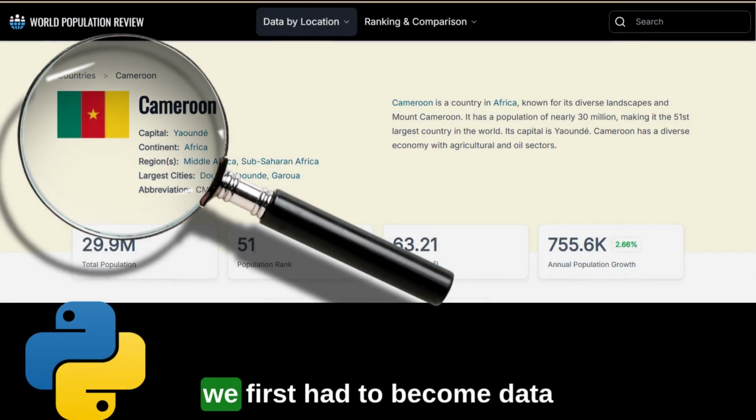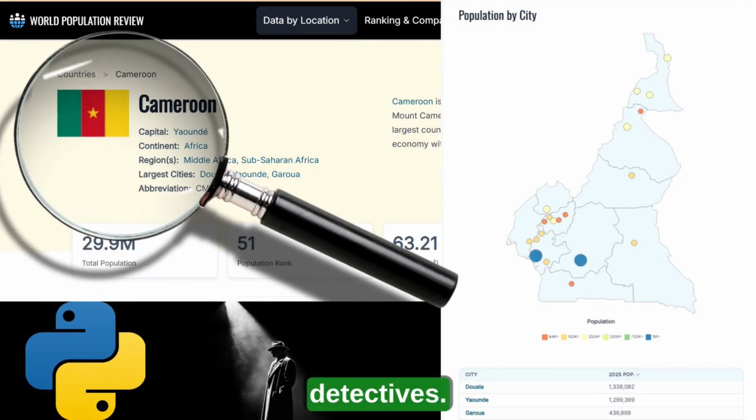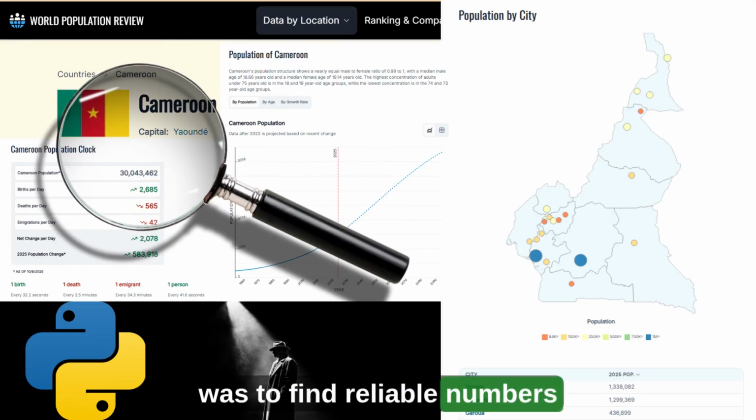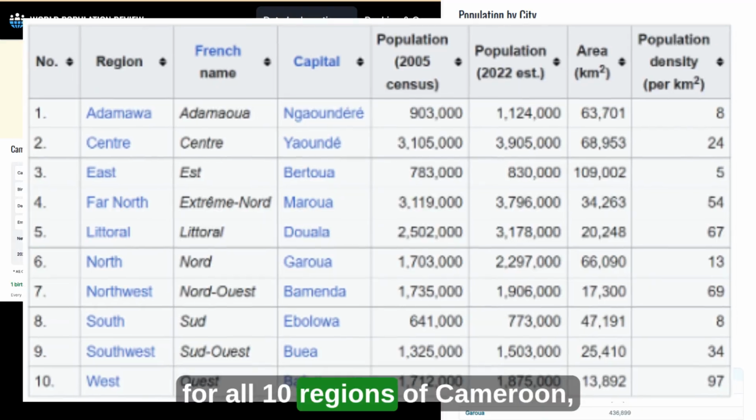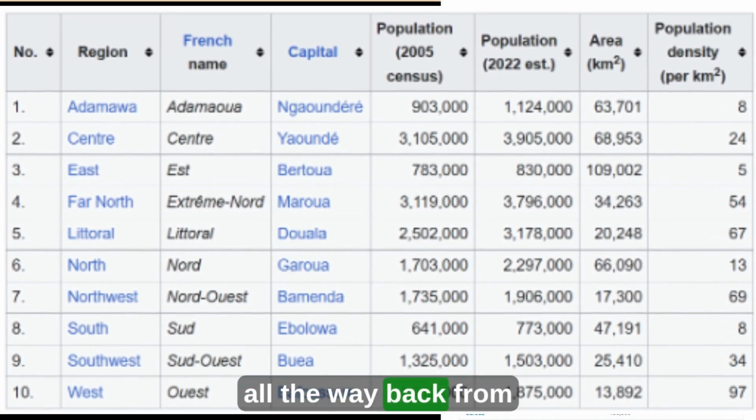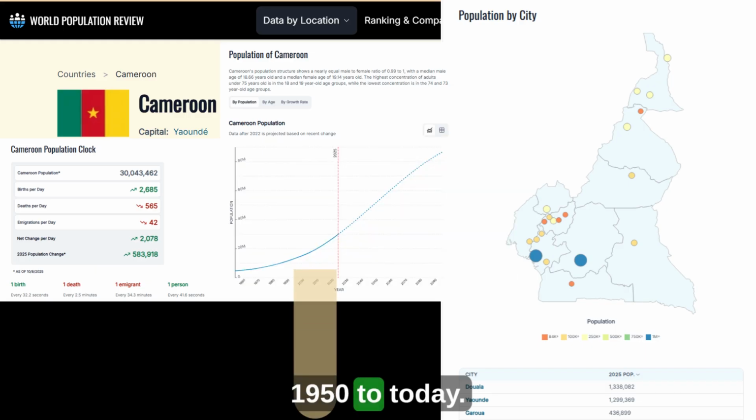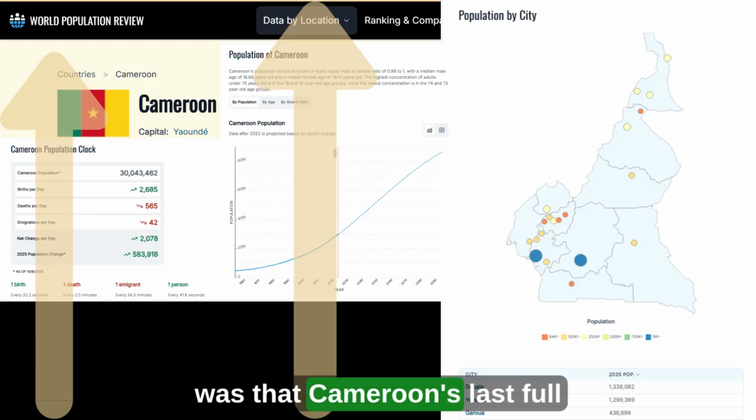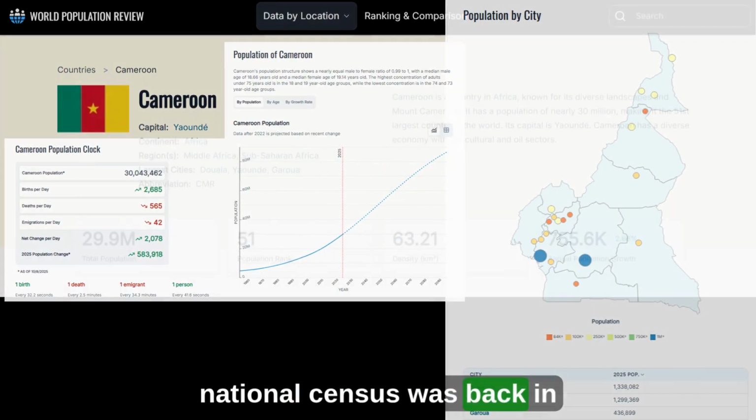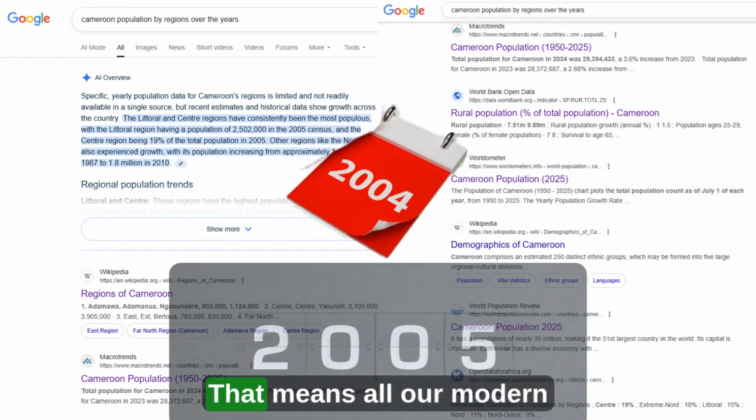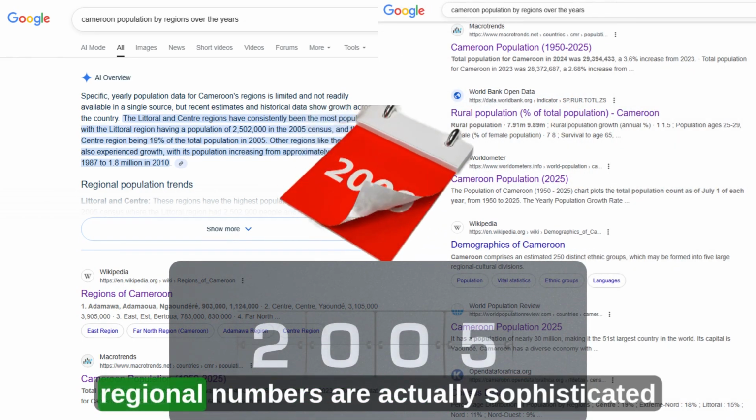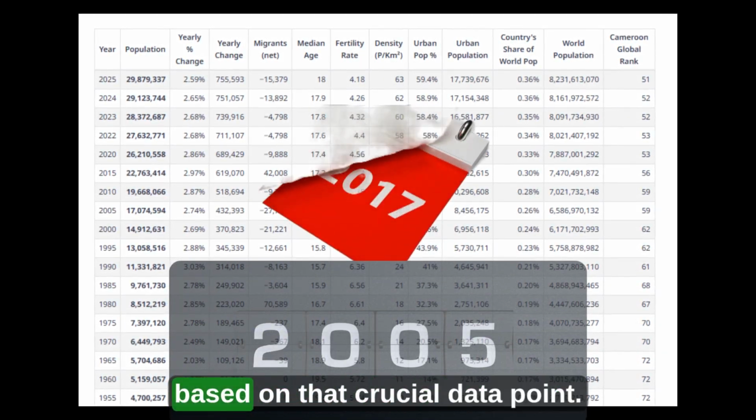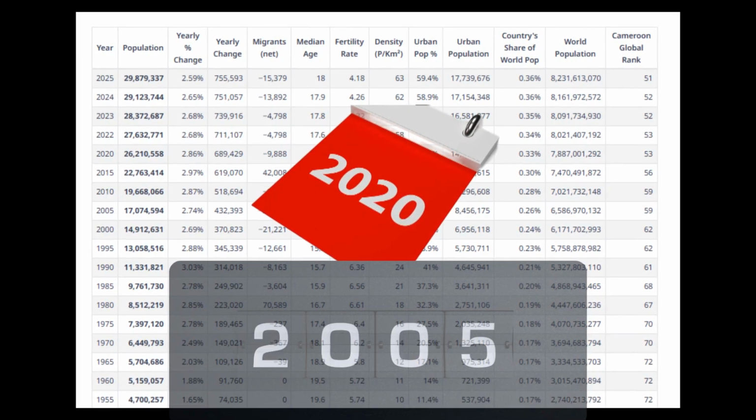To build this race, we first had to become data detectives. Our mission, which we chose to accept, was to find reliable numbers for all 10 regions of Cameroon, all the way back from 1950 to today. Now, the first big challenge was that Cameroon's last full national census was back in 2005. That means all our modern regional numbers are actually sophisticated estimates and projections based on that crucial data point.